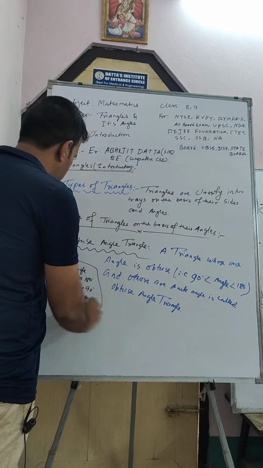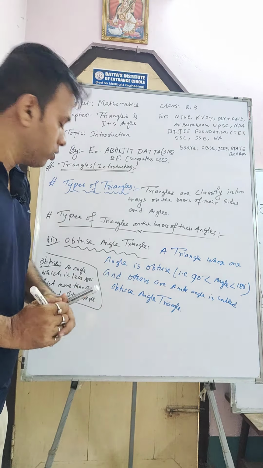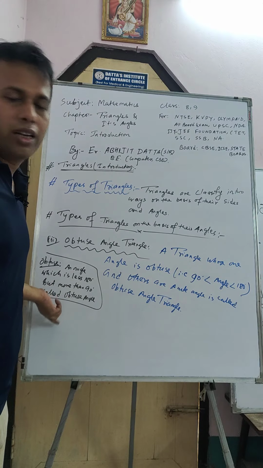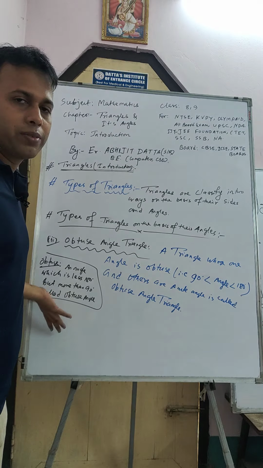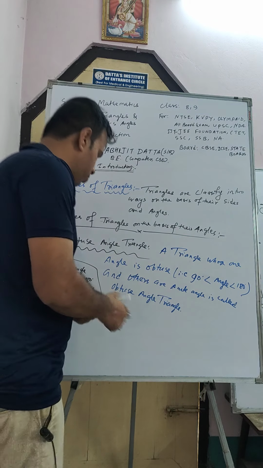Okay, I give a short note here. If you don't know what is obtuse angle, then the obtuse angle explanation I already gave here.